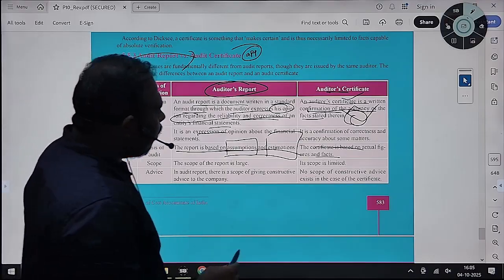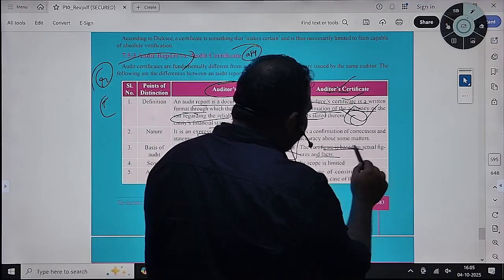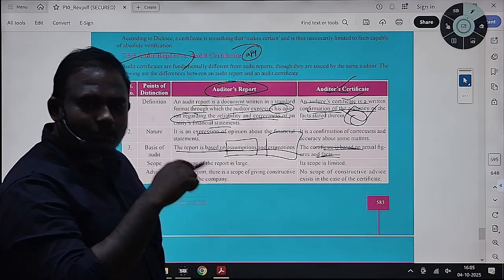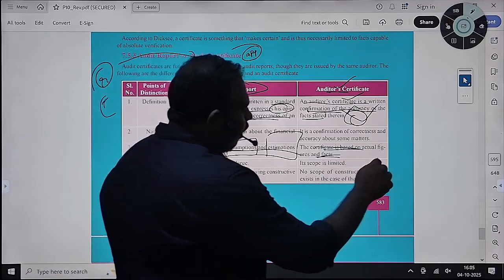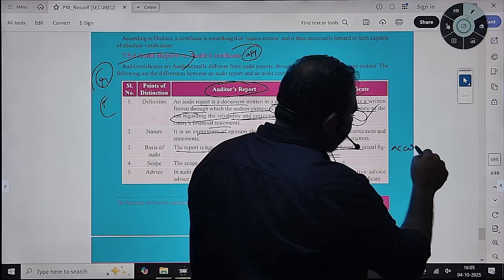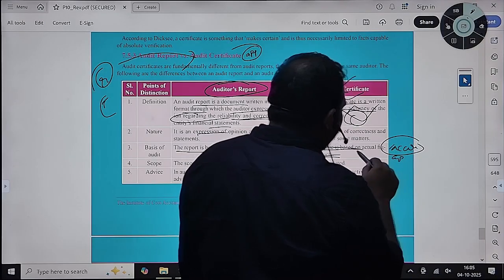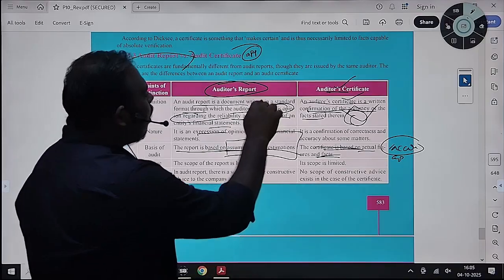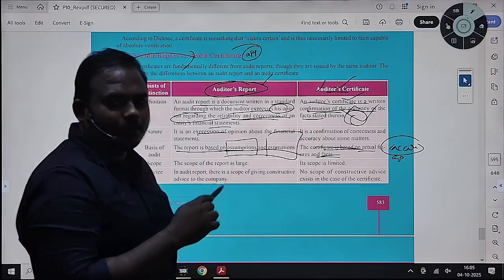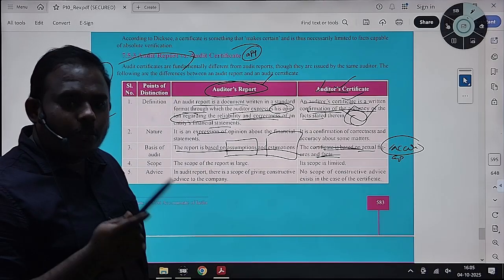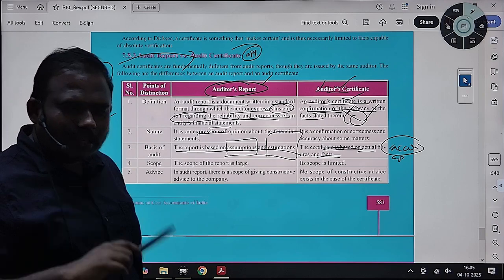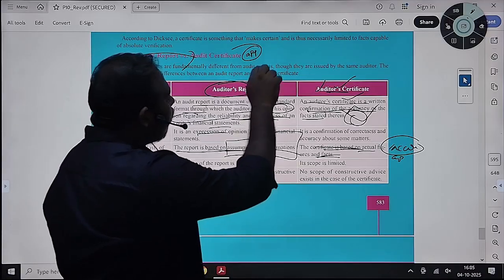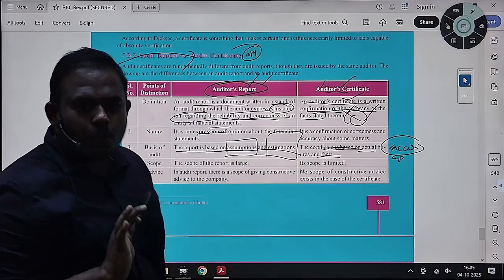If you have certified it, as an auditor you need to ensure that the figures quoted in it are accurately measured, not approximately measured. This is where the use of the words auditor's report and auditor's certificate comes in. If you are issuing a certificate, you need to ensure as an auditor that the underlying facts are true and correct. If you are issuing your opinion on it, you can give a true and fair view.